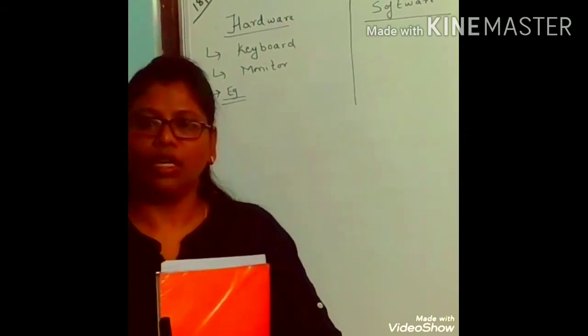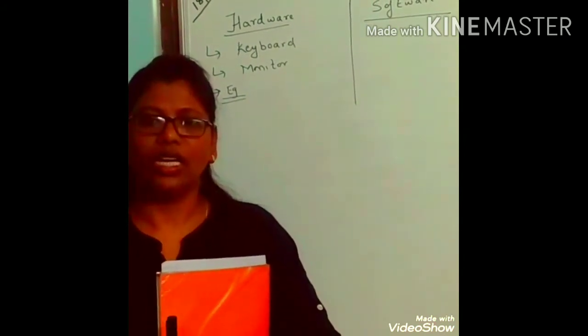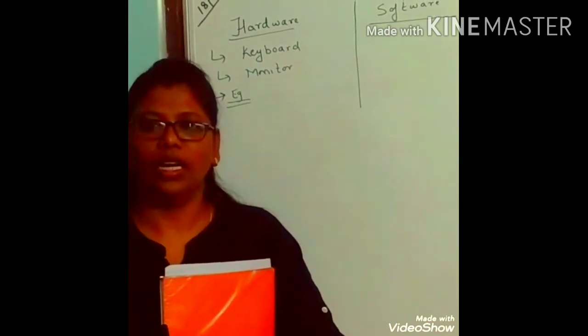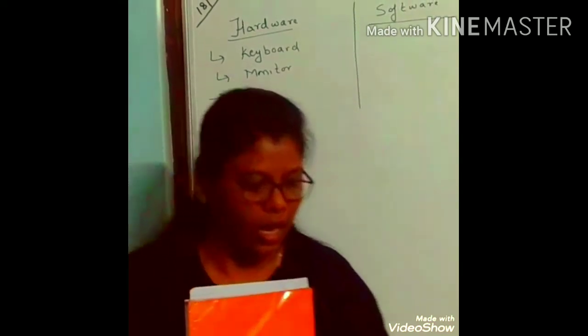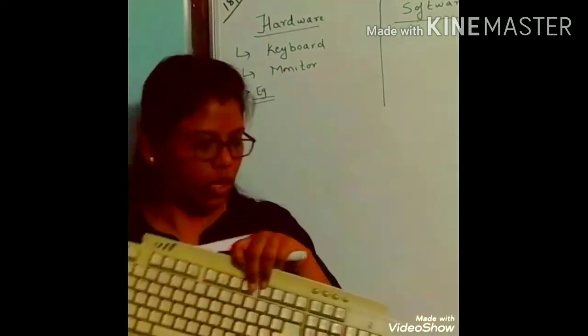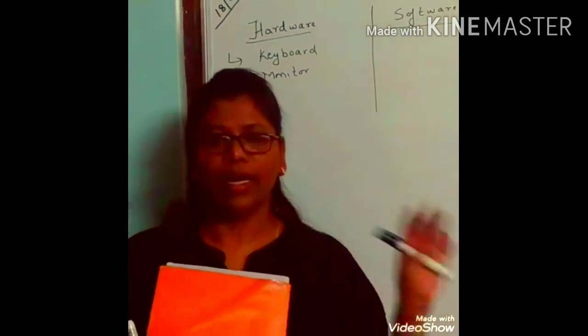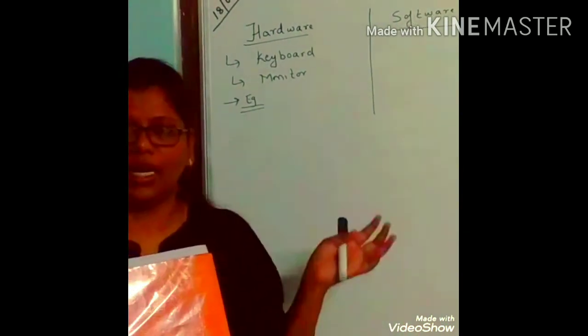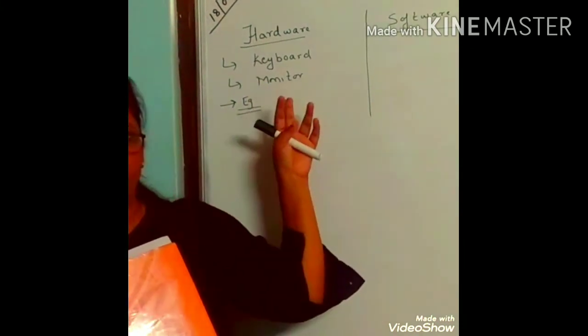Similarly, in a computer, there are some parts which are outside which we can touch. For example, here we have keyboard. I can touch the keyboard. If I have monitor, I can touch the monitor. So the physical part which can be touched or seen is called hardware.